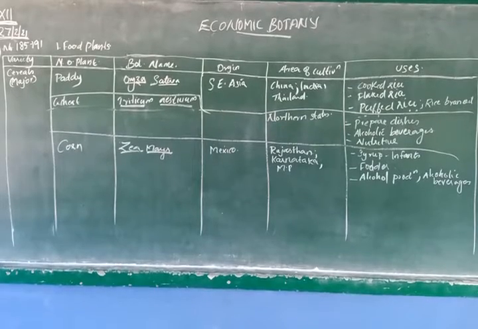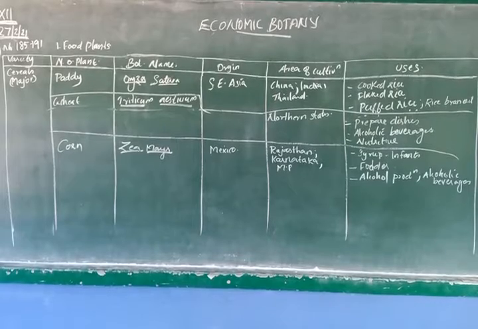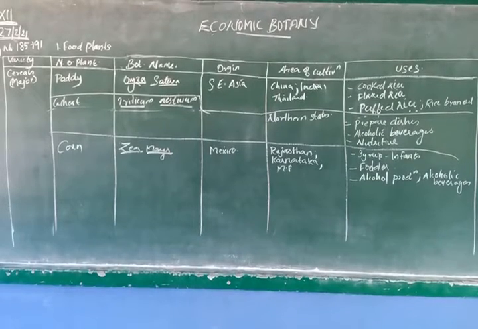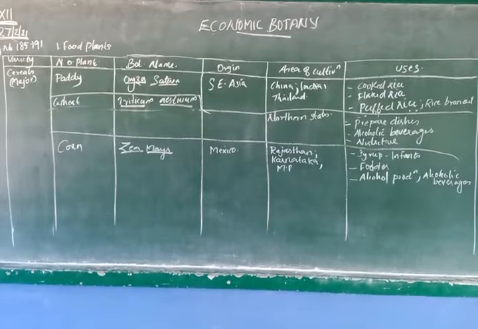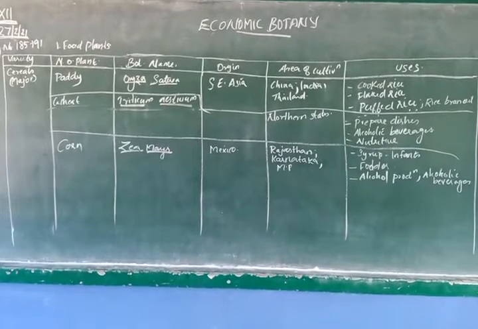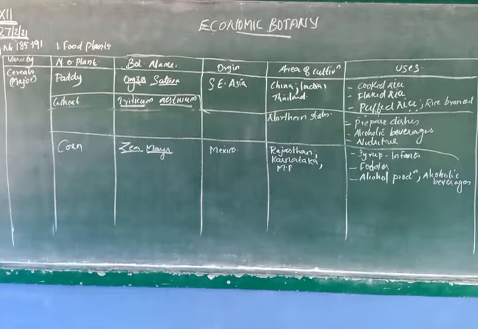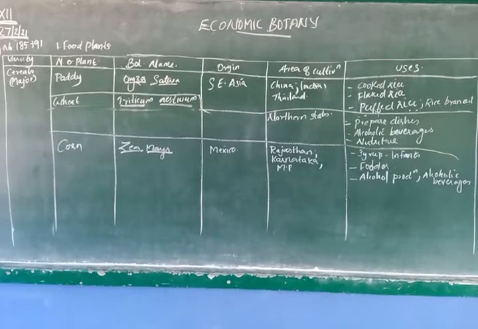The uses: we cook the rice and use it as food. Flaked rice is used, puffed rice is used. Then rice bran oil is also used for culinary purposes. Then wheat. Triticum aestivum is the botanical name of wheat and it is mainly cultivated in the northern states like Punjab, Gujarat, UP, Bihar, Madhya Pradesh.